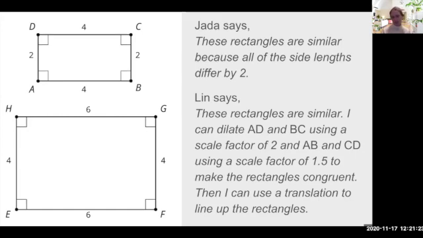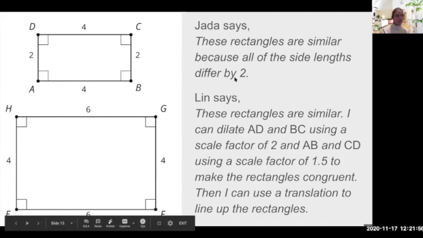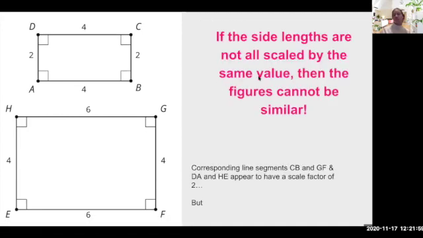Then when Lynn says these rectangles are similar, we'll multiply D and A by 2 and C and B by 2. But with scale factors, we have to multiply every single side by the same number. So we can't just switch and do 2 corresponding sides, multiply them by 2, and then the other sides and multiply them by 1.5. The scale factor is only one number. So Lynn and Jada are both wrong. Yeah, thanks, Naomi. So if the side lengths are not all scaled by the same value, you can see this on my screen, then the figures cannot be similar.